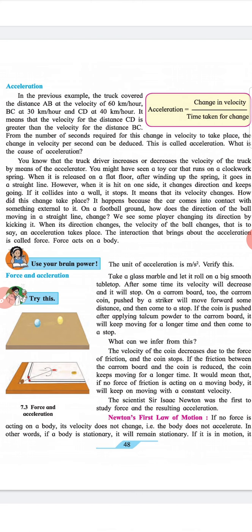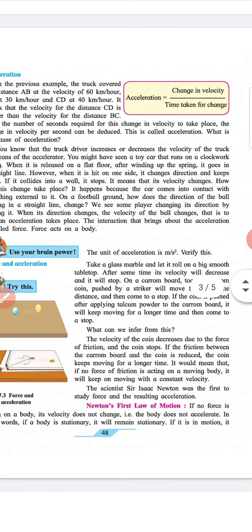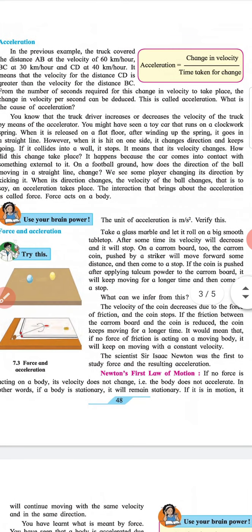Try this. Take a glass marble and let it roll on a big smooth tabletop. After some time, its velocity will decrease and it will stop. On a carom board too, the carom coin pushed by a striker will move forward some distance and then come to a stop. If the coin is pushed after applying talcum powder to the carom board, it will keep moving for a longer time and then come to a stop. What can we infer from this?